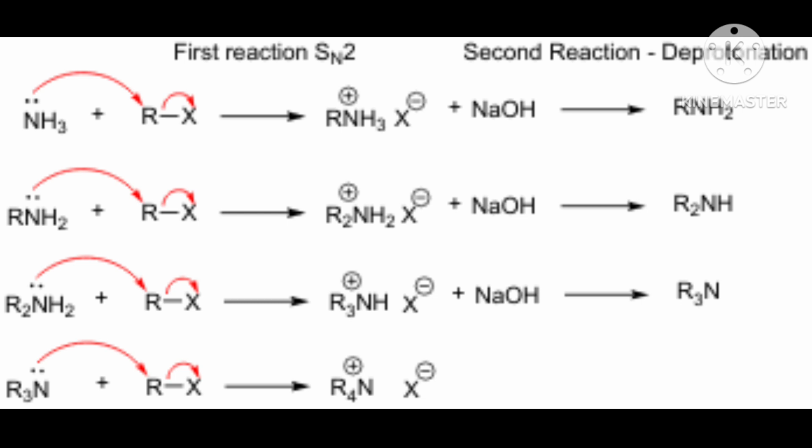Then oxygen will become negative because it will take the electron and carbon will become positive. Due to this reason, nitrogen will give electrons to this positive carbon and it will make a bond. Okay. Then after that, what will happen? Here that new bond is formed.